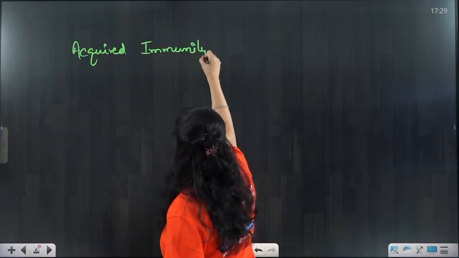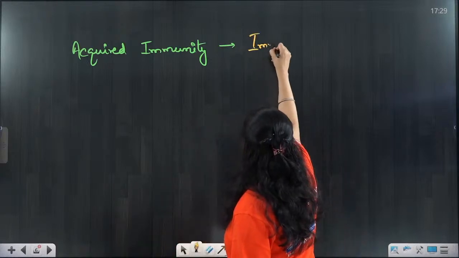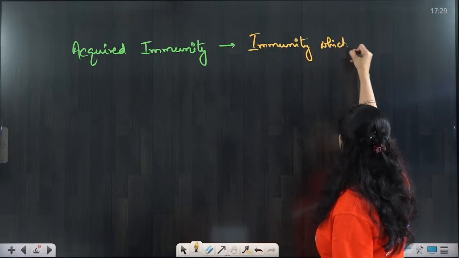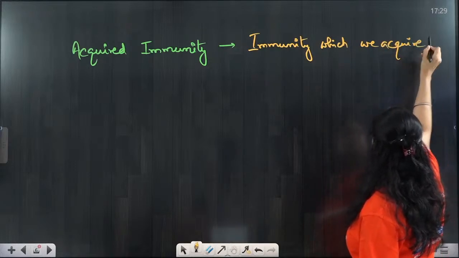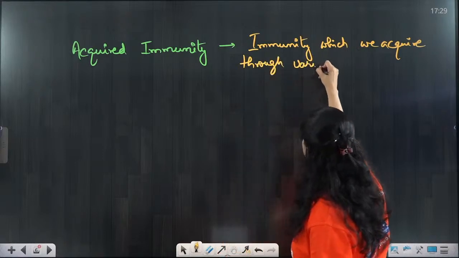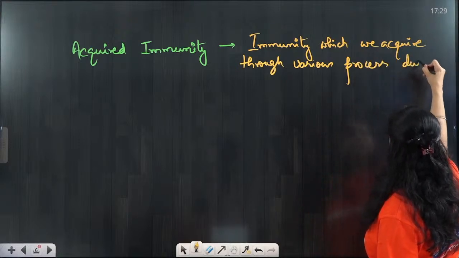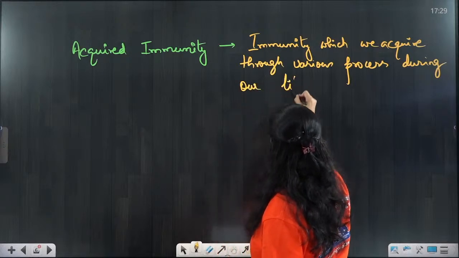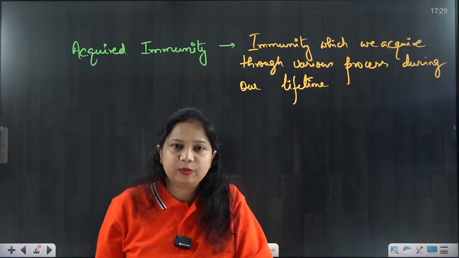Acquired immunity is the immunity which we acquire through various processes during our lifetime.